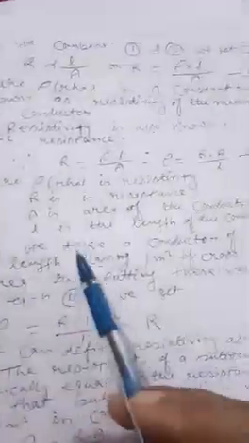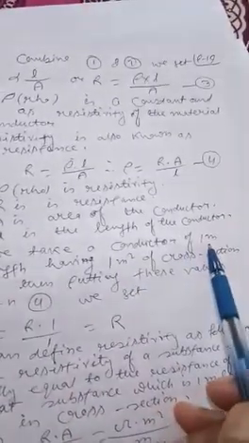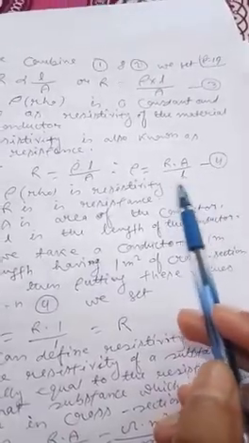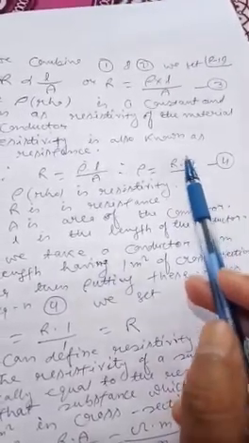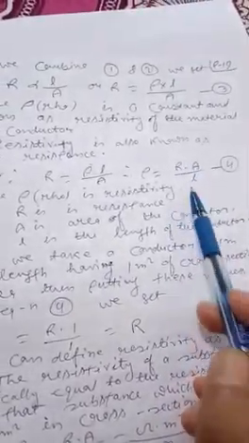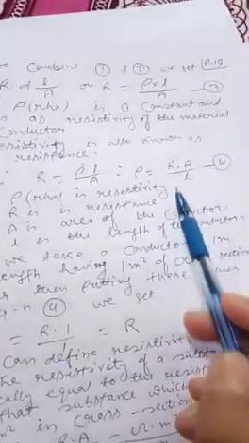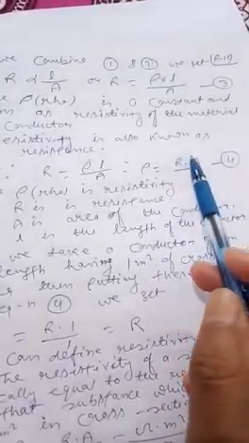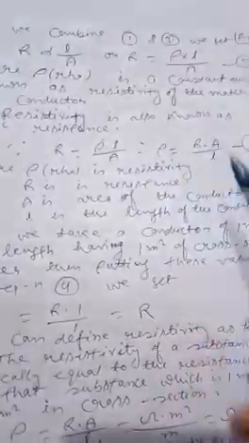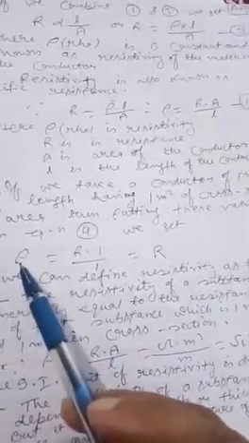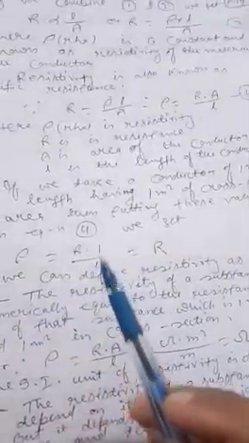Dear students, if we take a conductor of 1 meter length having a cross section area of 1 meter square, then resistivity will be equal to resistance. So resistivity is equal to R into 1 upon 1, which is equal to R. So we can define resistivity as follows.